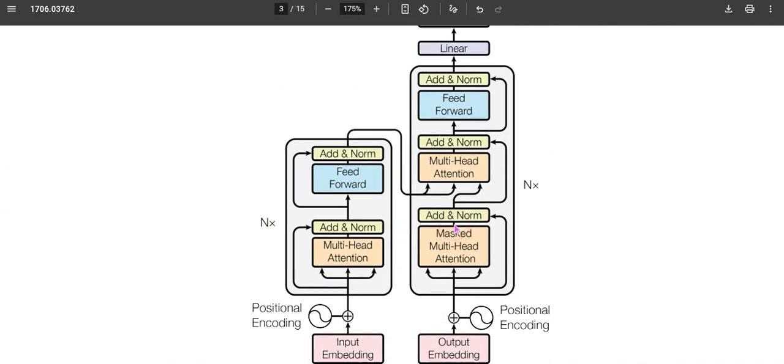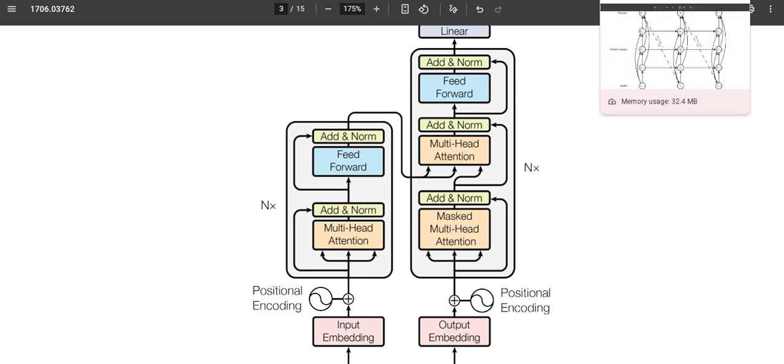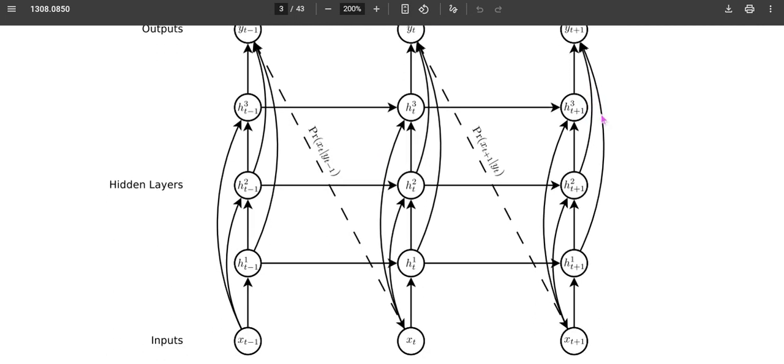Before understanding this architecture, one has to understand what a stacked RNN is. We all know that the recurrent neural network has one hidden layer, where it takes the input and the previous hidden state and computes the present hidden state, and that present hidden state is utilized to predict the output for the corresponding time step.